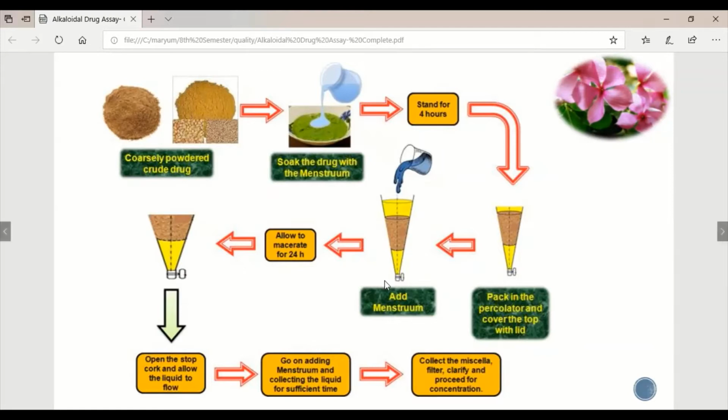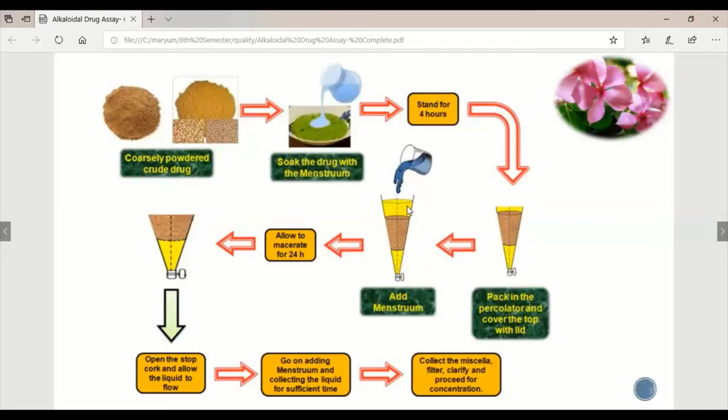but the nozzle will be closed. No menstruum will pass through it. Only the menstruum will stay in this percolator. After 24 hours, we will open this nozzle, and the extracted alkaloidal content with menstruum will be released downward from the percolator. Open the stopcock and allow the liquid to flow. Then we go on adding menstruum and collecting it over sufficient time.